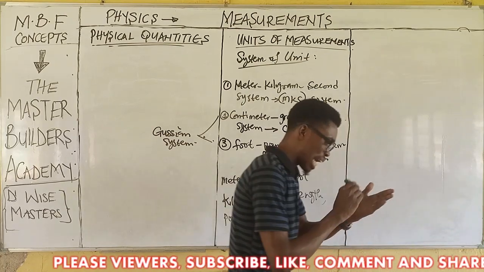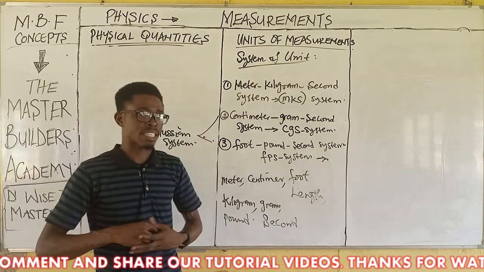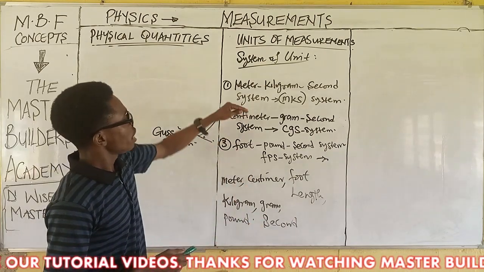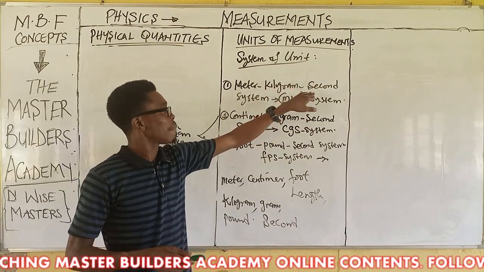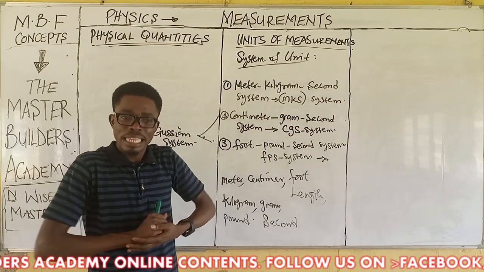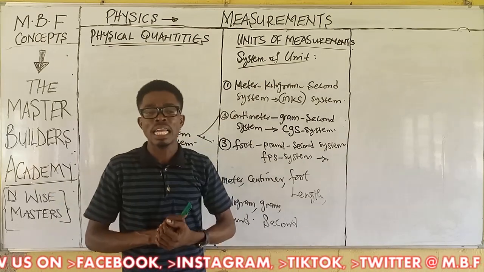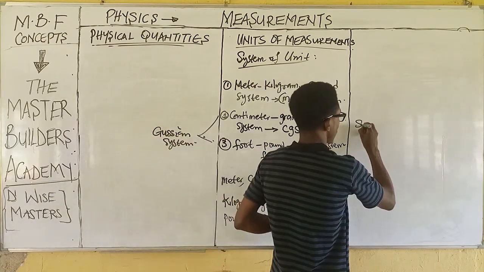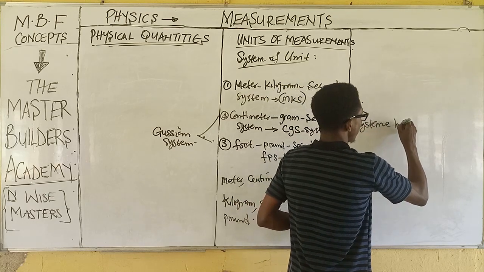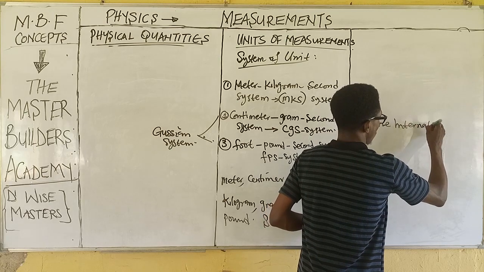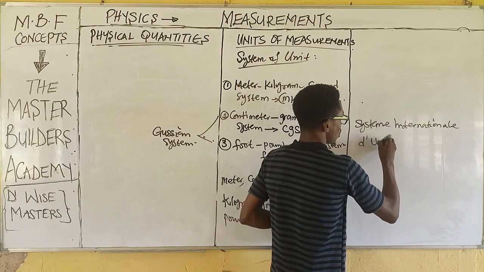Now listen, like I just mentioned, in physics all over the world, in sciences, it is the first case, MKS, meter, kilogram, and second system of units, that is generally accepted. So we therefore call this system of units the Système International, the international system of units.